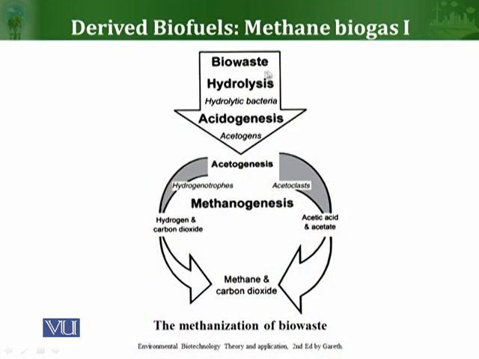We introduce bio-waste to the relevant bacteria and archaea, and the hydrolysis of the bio-waste occurs, followed by acidogenesis, and then one of the two routes can be taken. The major one is this one, through acetic acid and acetate. It leads to the production of methane and carbon dioxide. The other one is through hydrogen and carbon dioxide. However, this route is used in very rare cases. The most used one is this one.